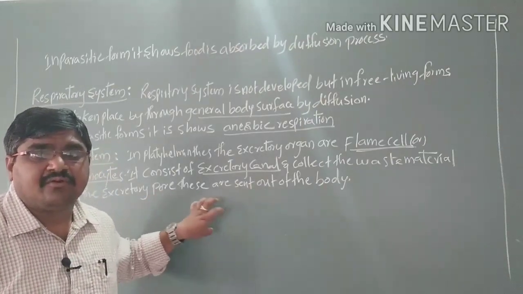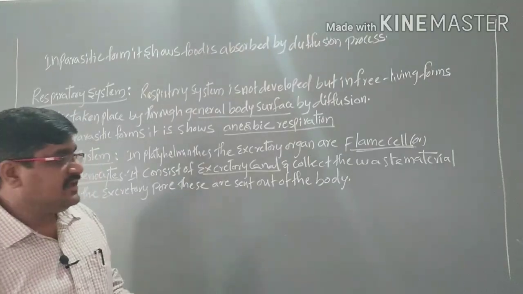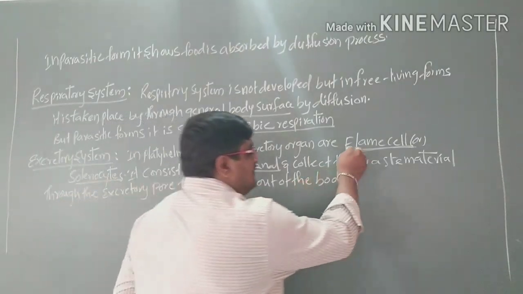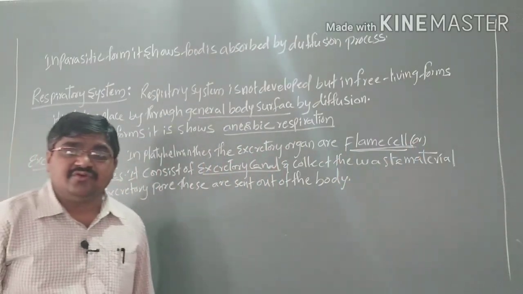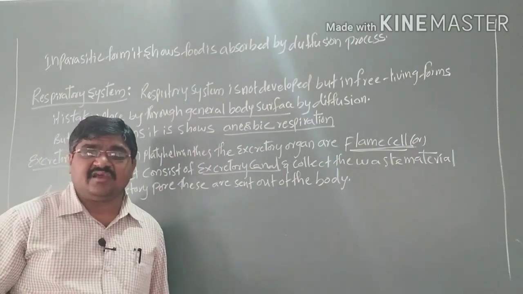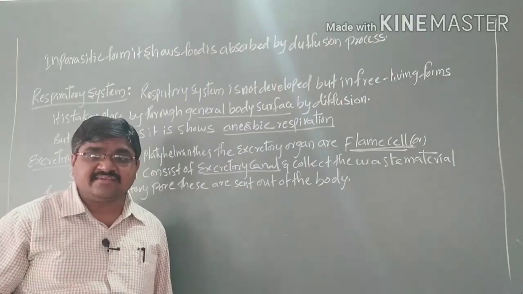So this process we call the excretory system, where the excretory organs are the flame cells, or solenocytes. These consist of excretory canals, which collect the waste materials and send them outside of the body through the excretory pore.